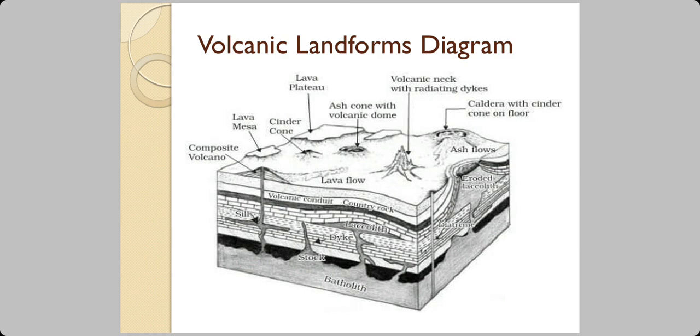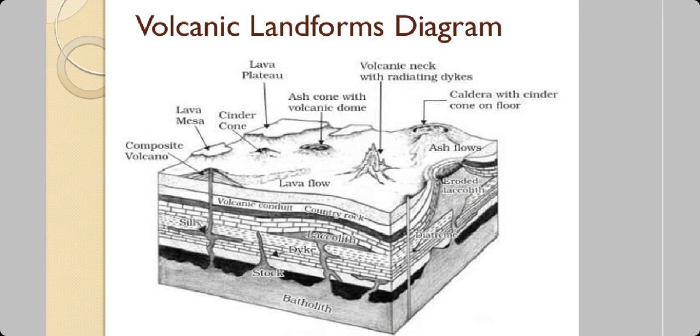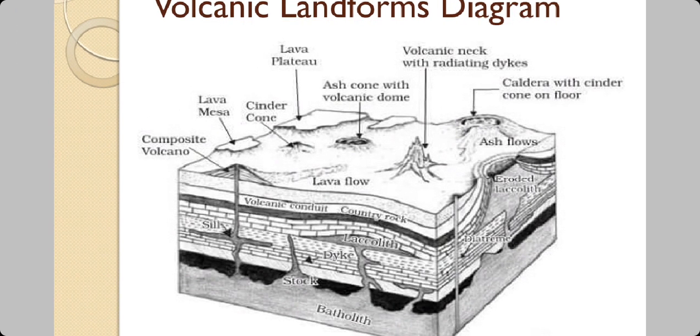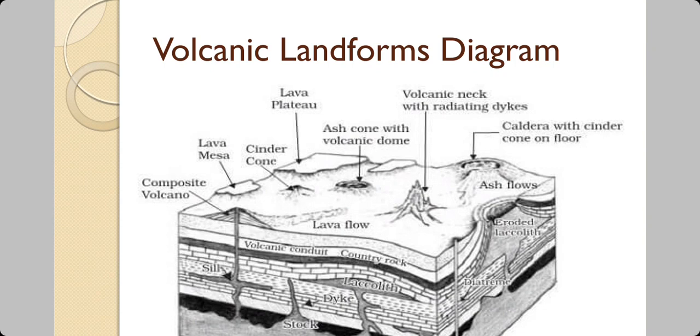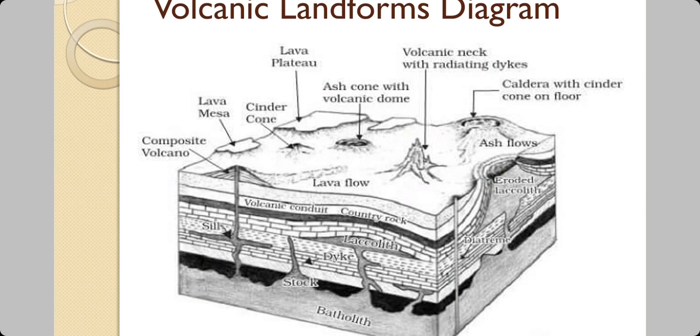Now, this diagram is also there in your textbook. We'll be talking about each landform one by one. So you can have a look at this diagram, but shortly you'll be looking at each landform in detail. You have the radiating dikes, you have the lava plateau, you have the cinder cone, you have the lava mesa, you have the caldera, you have the batholith, the laccolith, etc. The sills.